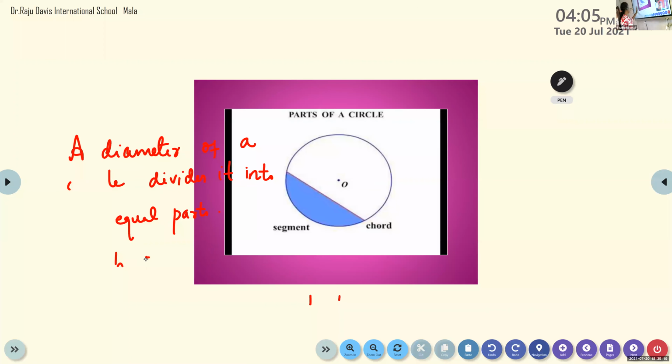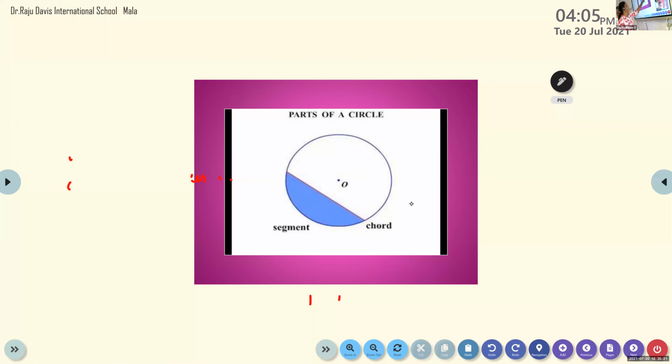No need of any examples, children. Now listen to me. See, children, in circles all the terms are different. Each one has a special name, right? So next one, I'll tell you.